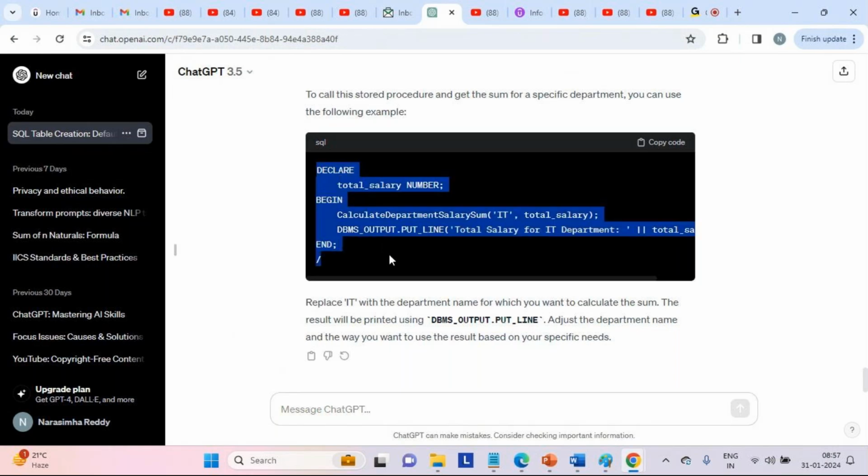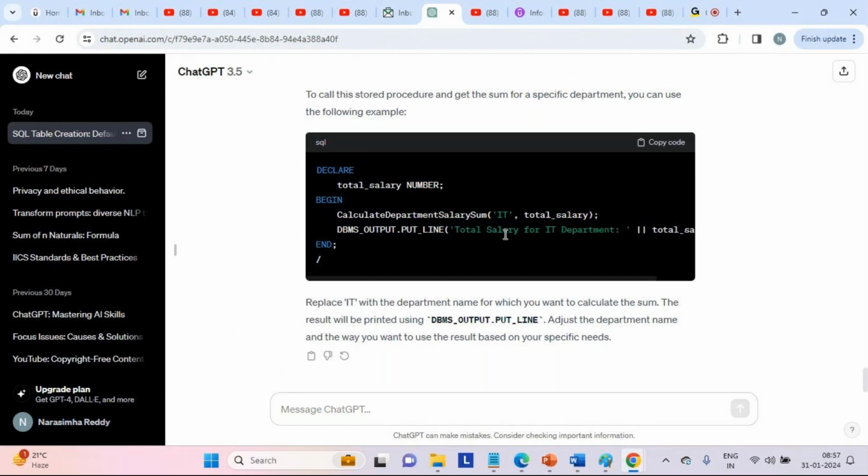Clear? So we talked about a simple table, modifying a table, then inserting data into the table, updating data in the table, then retrieving the data from the table. Then we have also understood how to create the stored procedure from scratch, then get it executed by using a PL/SQL block. I hope it is clear till now. Yes or no, guys? Yes, Narasimha. Yeah, perfect.